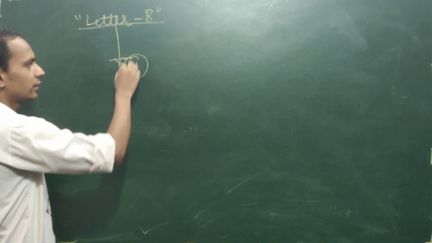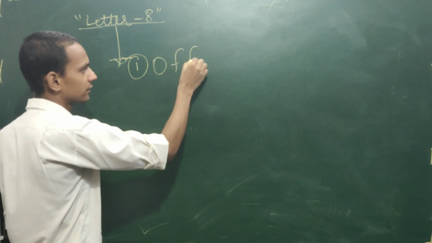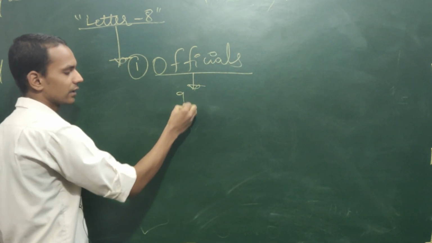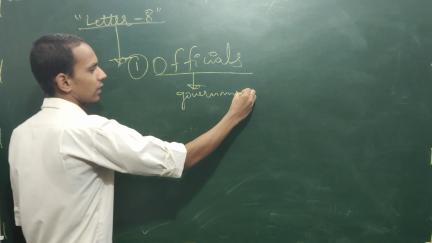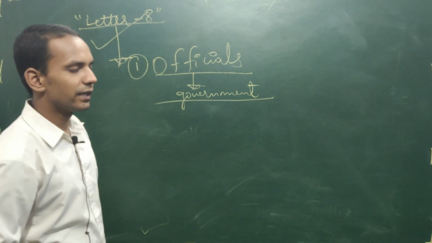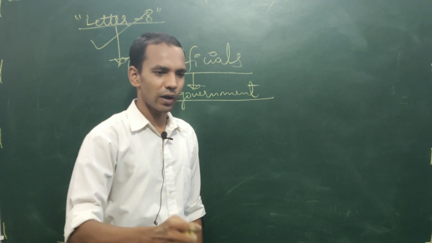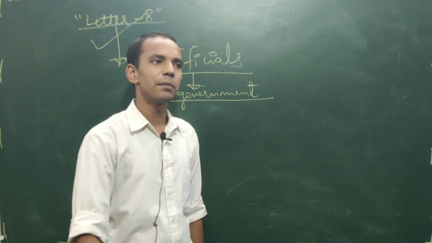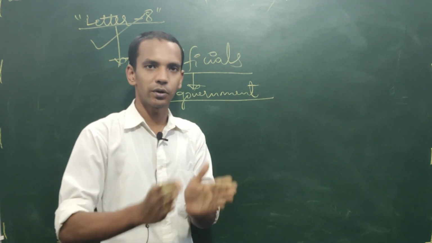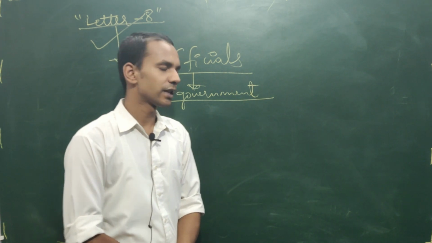So point number 1, children, today all the official works, and when I say official, I mean government, are dependent on letter writing. They used to say that when we are sending WhatsApp or email, sometimes there is a problem in keeping the record. Maybe it can be deleted or some problem can be there, but if a piece of paper is there and they want to protect it, they are able to protect it more. This is point number 1.